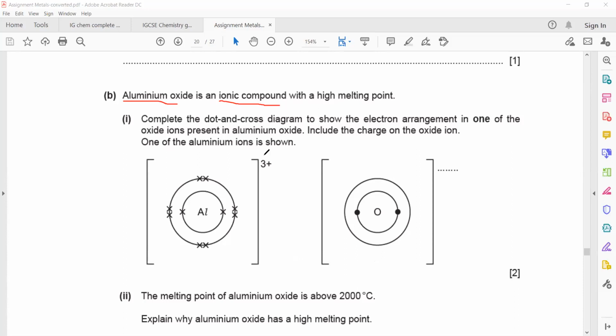As aluminum will lose electrons, there is a +3 charge on aluminum. Oxygen belongs to group 6, so it has 6 electrons in the outermost shell. Each oxygen will take 2 electrons to complete an octet, and the charge will be 2 minus, or minus 2.